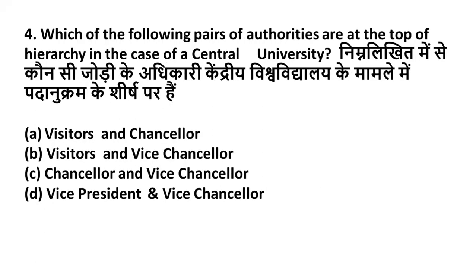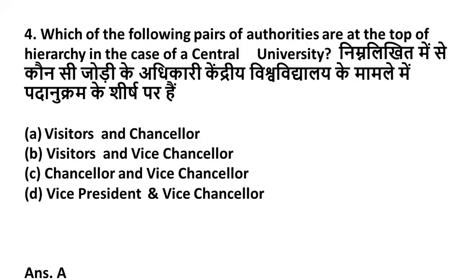Now the next question is, which of the following pairs of authorities are at the top of hierarchy in case of central university? Option A, visitor and chancellor. Option B, visitor and vice chancellor. Option C, chancellor and vice chancellor. Option D, vice president and vice chancellor. Friends, at the top of hierarchy in central university, the correct answer is option A, visitor and chancellor are at the highest top in case of central university. I hope you understood this.